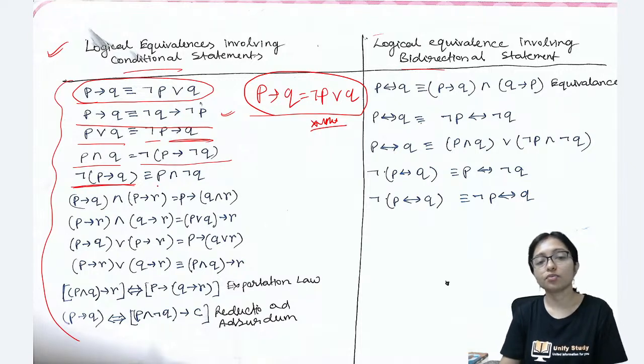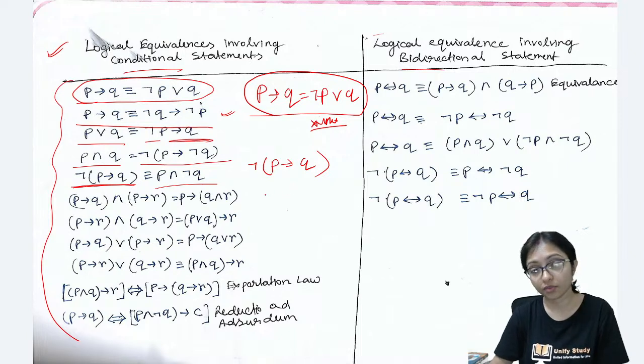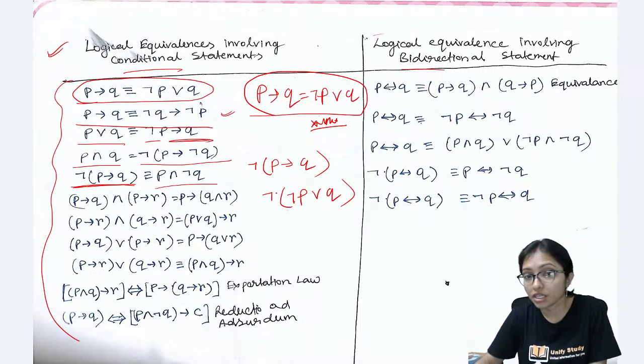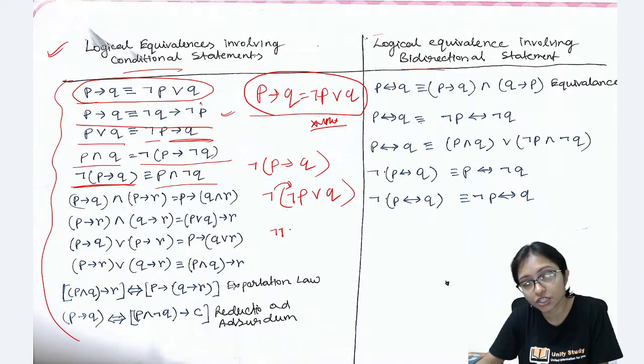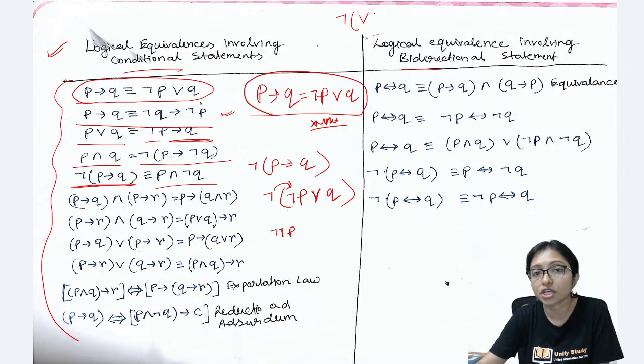Negation of P implies Q means it is opposite. Whenever I am doing negation, understand it, it is very important. Negation of P implies Q, if I am doing that, then what is it? Negation of not P or Q. Whenever negation is multiplied with this, then it will be double negation P. And always at the time of multiplication, whenever you are doing negation with or, then that changes to and.